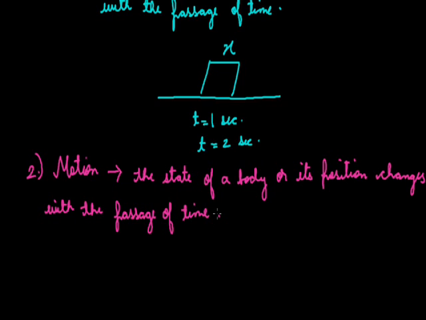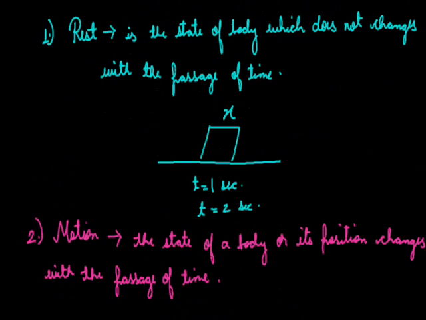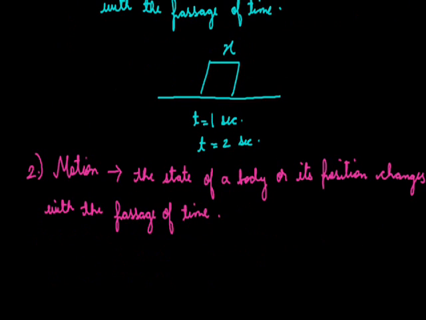Let us consider an example which shows rest and motion. Consider that we are in a train. If we see the people nearby us, there are many people around us. If we see them, then they are at rest because they are not moving. Means the time is moving on, but they are at the position where they were. Means they are at rest according to us because we are also sitting in that train.